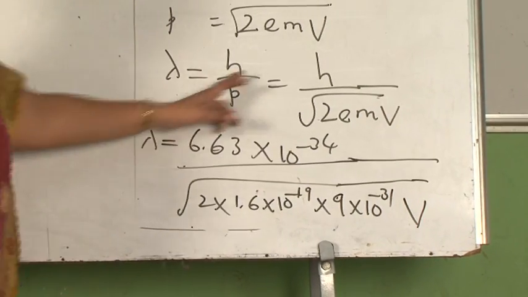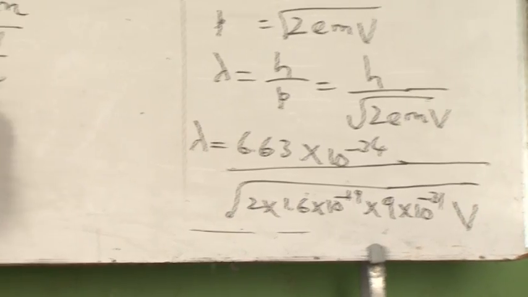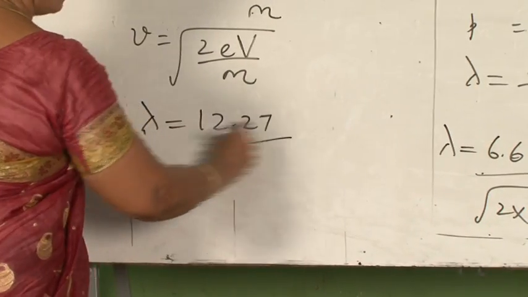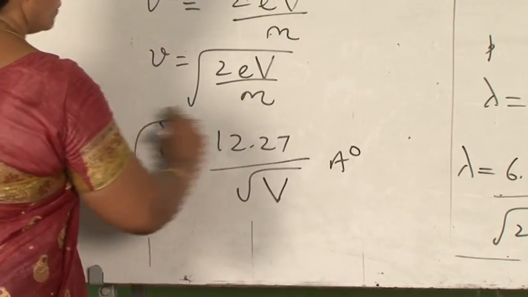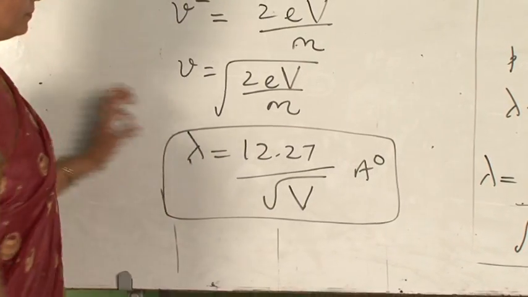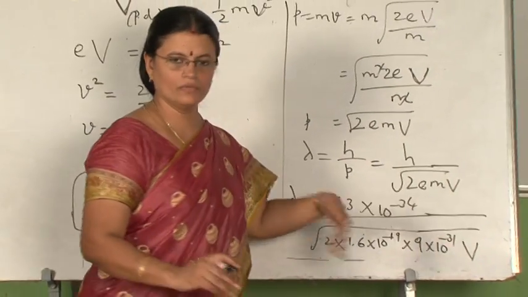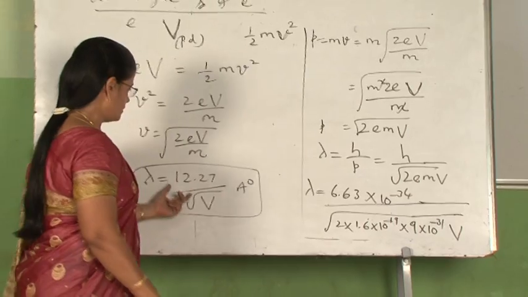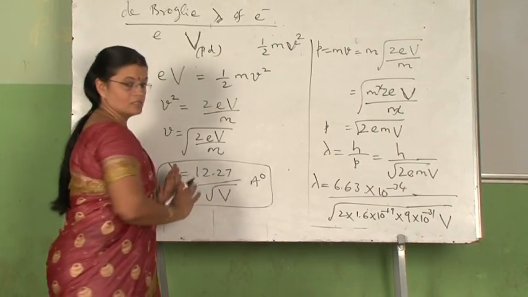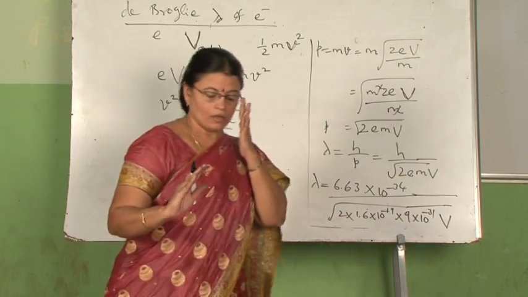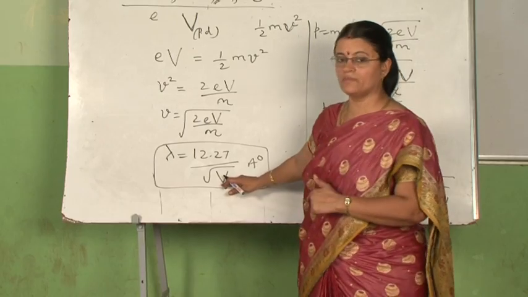So if you calculate these values, it will come in angstrom unit as 12.27 by under root capital V angstrom. So this is a very simple formula, because all these constant values we know already, and we have calculated it earlier and kept the result. Instead of remembering these many constant values, we can just remember this 12.27 divided by under root V. What is this capital V here?